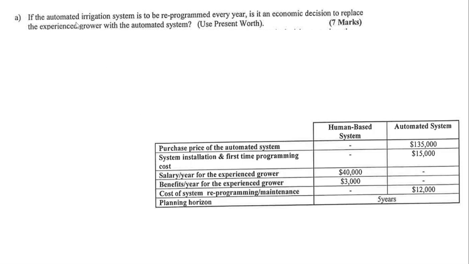If the automated irrigation system is to be reprogrammed every year, is it an economic decision to replace the experienced grower with the automated system? So is it beneficial to replace the system if we have to reprogram it every year? This is the summary of this table.